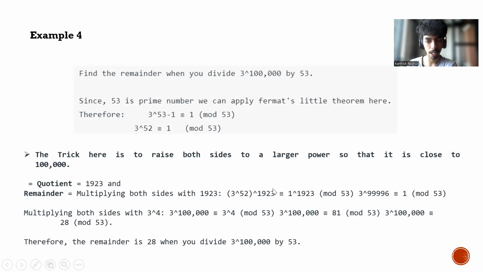Therefore, when we raise 1923 to both sides, we get (3 power 52) the whole power 1923, which is congruent to 1 power 1923 mod 53. Therefore, in the result, we get 3 power 99,906, which is congruent to 1 mod 53. So, when we multiply both sides with 3 power 4, we get 3 power 1 lakh, which is congruent to 3 power 4 mod 53. So, in the result, we get the remainder as 28, which is the remainder when you divide 3 power 1 lakh by 53.